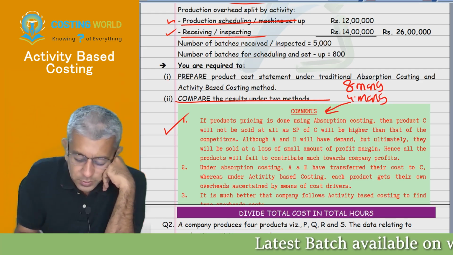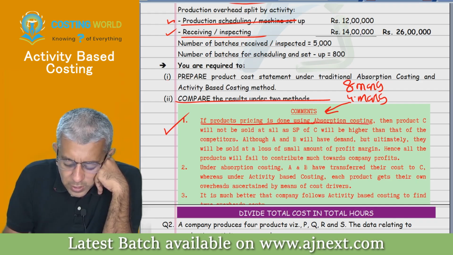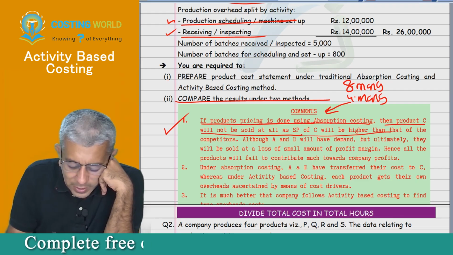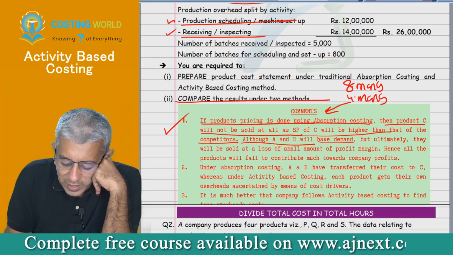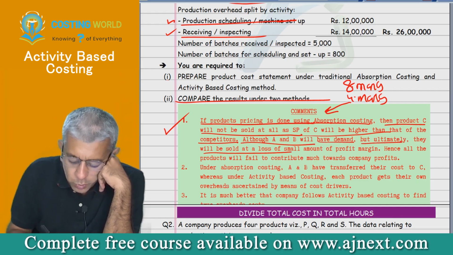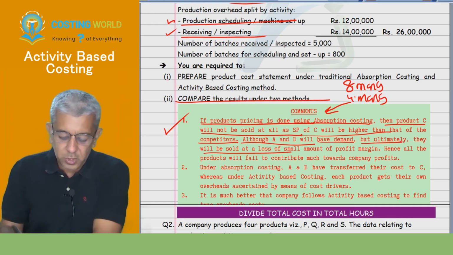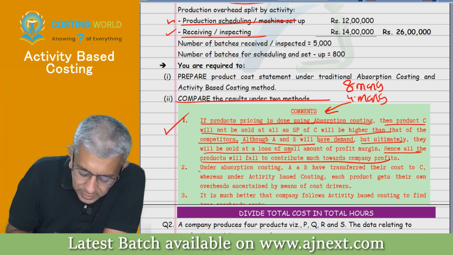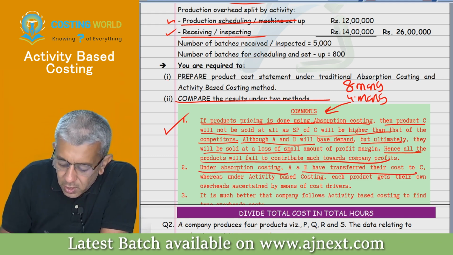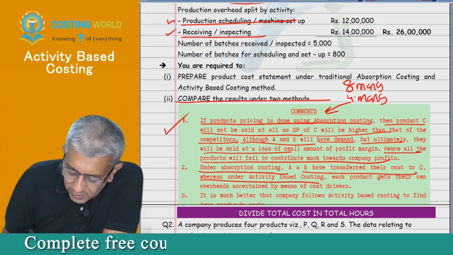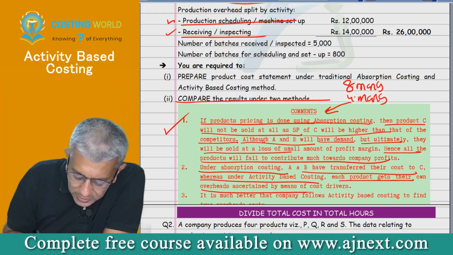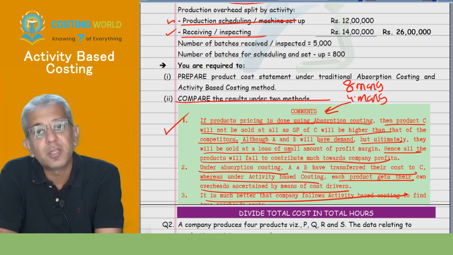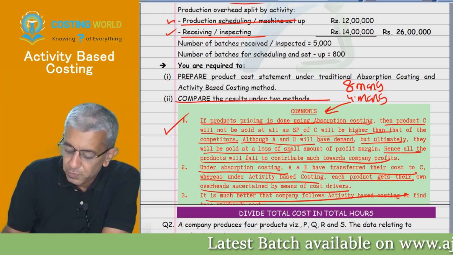I'm reading the comments once. If product pricing is done using absorption costing, then product C will not be sold at all, as the selling price of C will be higher than that of competitors. Although A and B will have demand, ultimately they will be sold at a loss or small profit margin. Hence, all the products will fail to contribute much towards the company's profits. Under absorption costing, A and B have transferred their cost to C. Whereas under activity based costing, each product gets its own overheads ascertained by means of cost drivers. It is much better that the company uses activity based costing to find the true overhead cost. That's it. Job done.